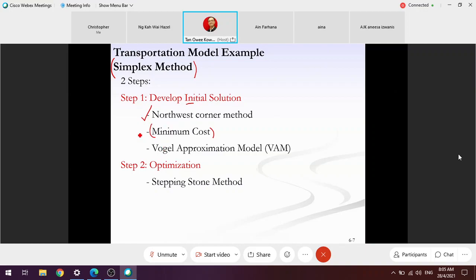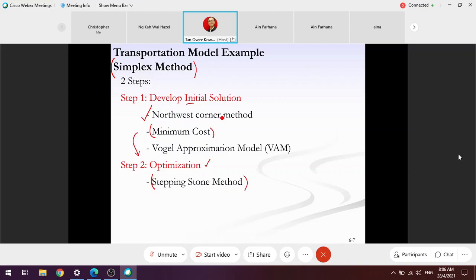And then from there, we use the initial solution developed by one of these methods and go for the second step, which is, based on the initial solution we developed, we go for optimization. So today we're also going to talk about optimization. There are a couple of methods, but the method covered by this module is called stepping stone. Not really difficult, but the process is a bit lengthy. Okay, so let's continue with the minimum cost method.